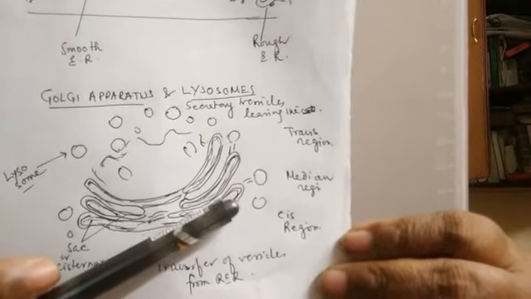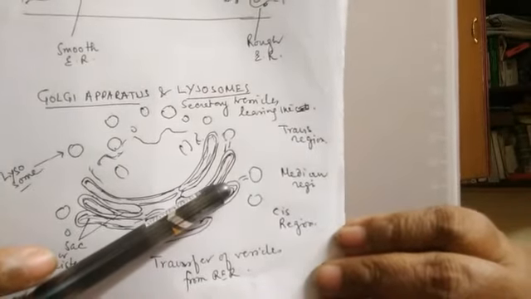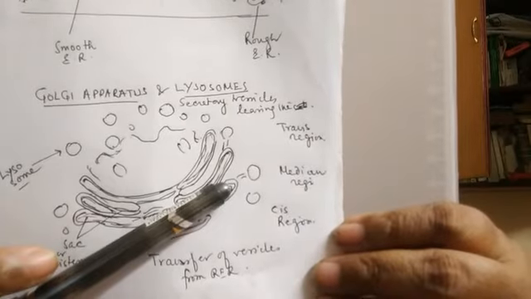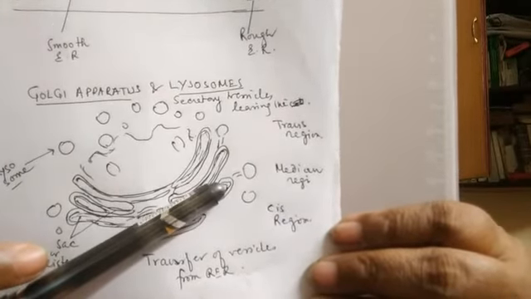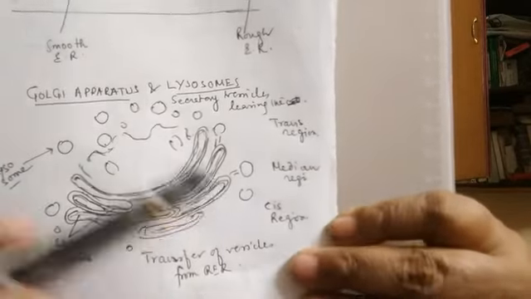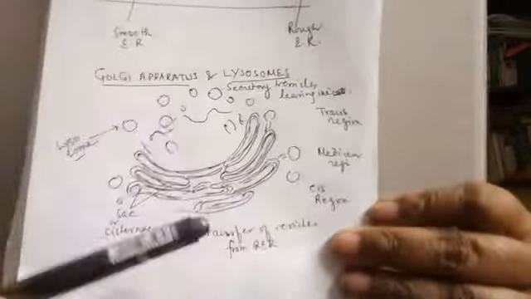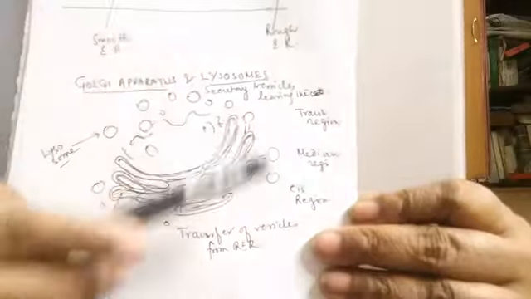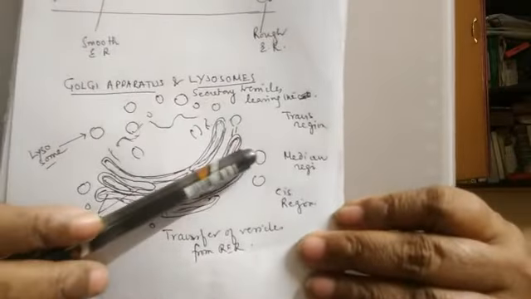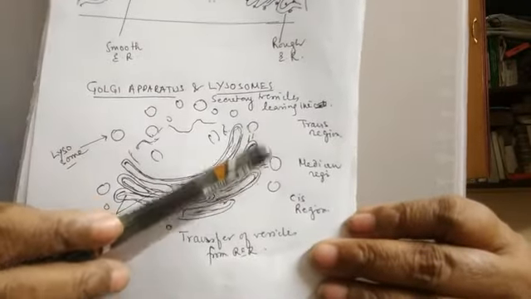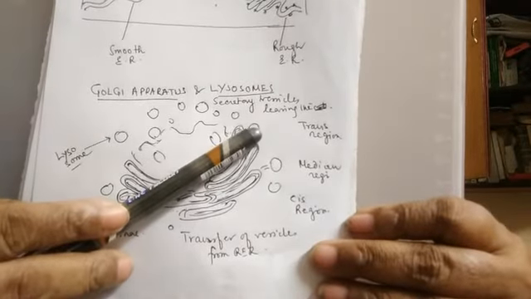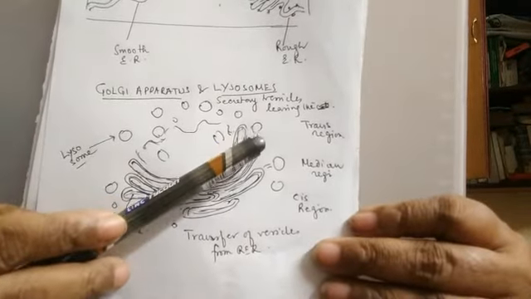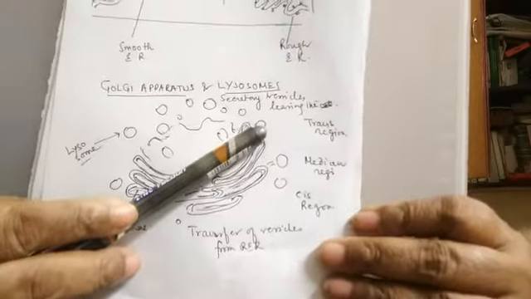When they are comparatively matured lysosomes, they are called heterophagosomes. The primary lysosome forms the heterophagosome. Now, after the digestion of the substances, when this lysosome contains the left out undigested substances, it is called